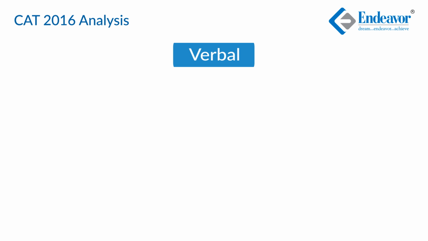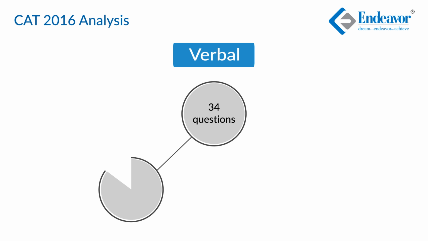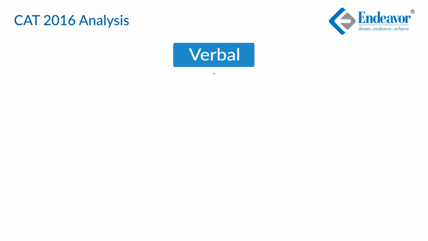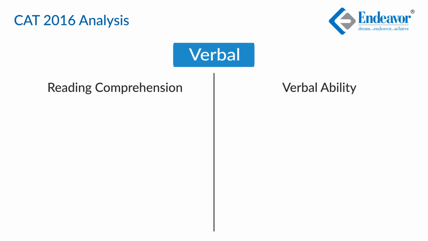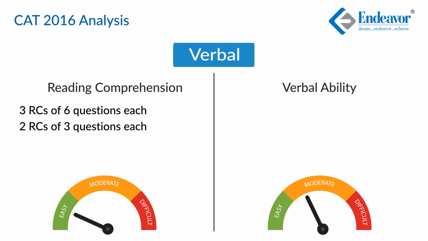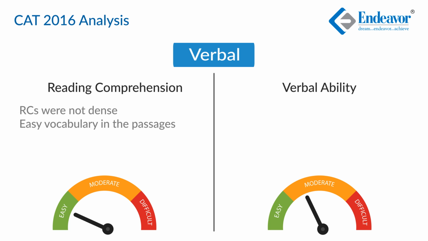So we start with verbal ability. The 34 questions of verbal ability were distributed across 24 questions of RC and 10 non-RC verbal ability based questions. The distribution of the RCs was exactly similar to that of last year, with 3 RCs of 6 questions each and 2 RCs of 3 questions each. All in all, the vocabulary level inside the RCs has come down in comparison to last year. So it was reasonably easy to comprehend the RCs.